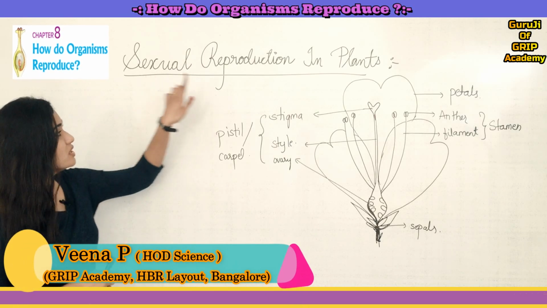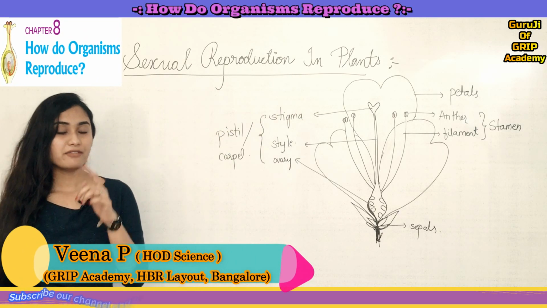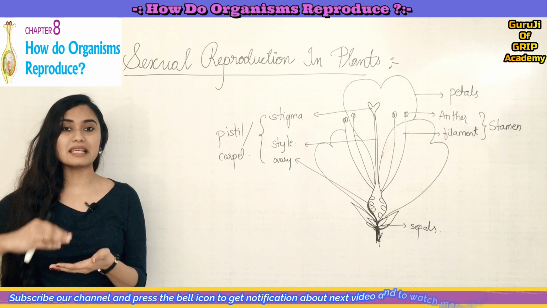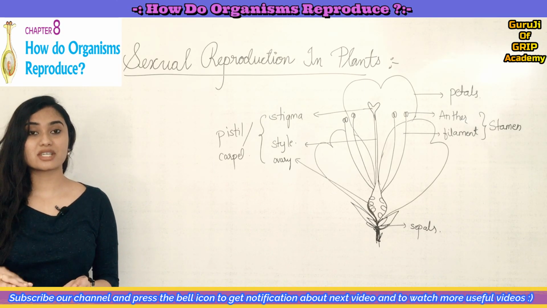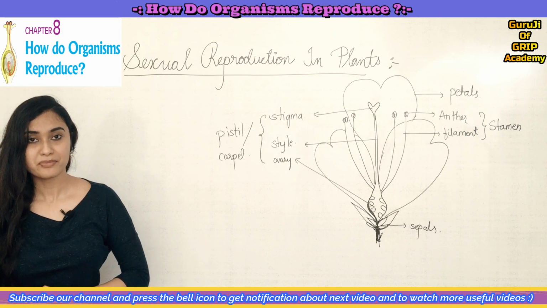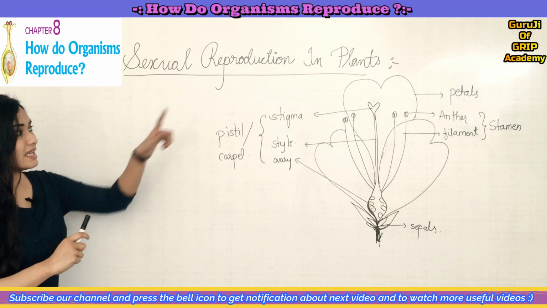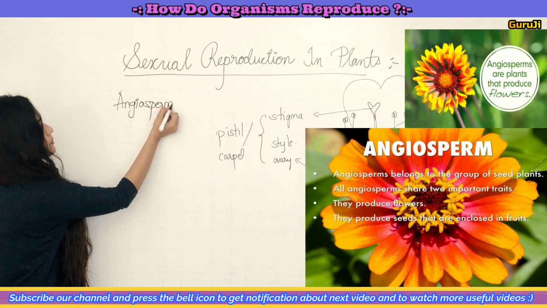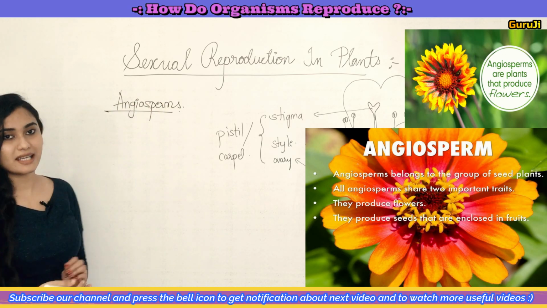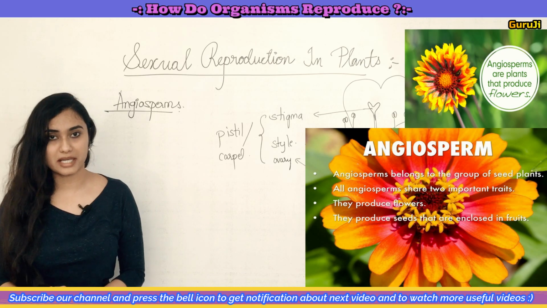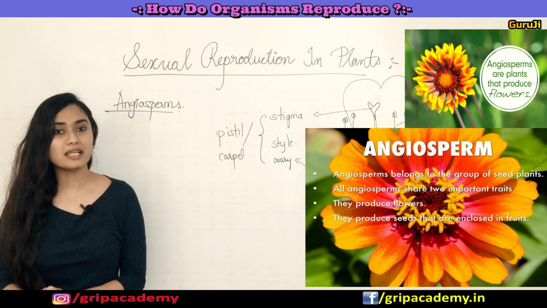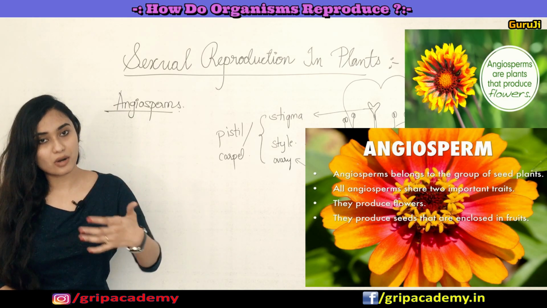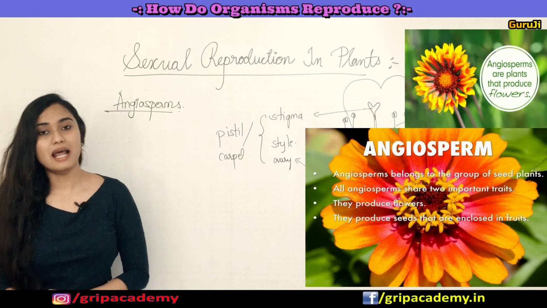So coming to sexual reproduction in plants, as I have already told, sexual reproduction always happens in the higher group of organisms, which have very complex body designs. In plants, the angiosperm group is highly developed and complex. These are flower bearing plants. Only in these higher plant organisms does sexual reproduction happen.